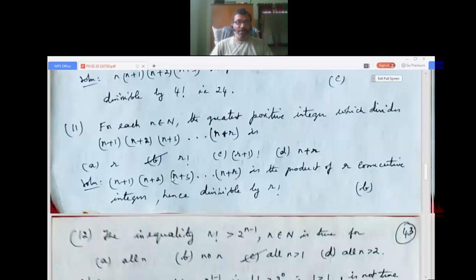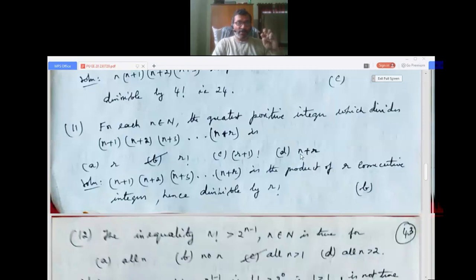For each n belonging to N, the natural numbers, the greatest positive integer which divides n plus 1 into n plus 2 into n plus 3 till n plus r is: first option r, second option r factorial, third option r plus 1 factorial, fourth option n plus r.